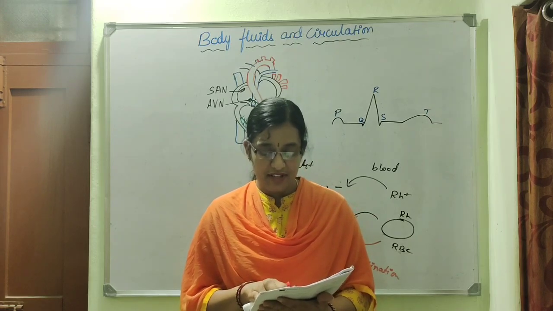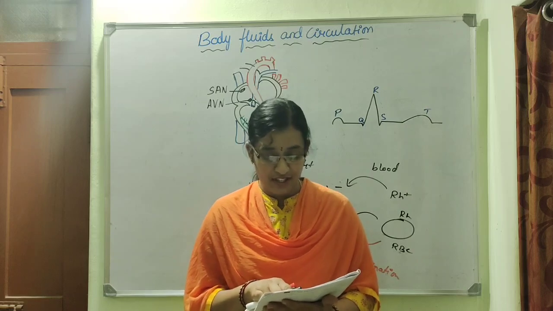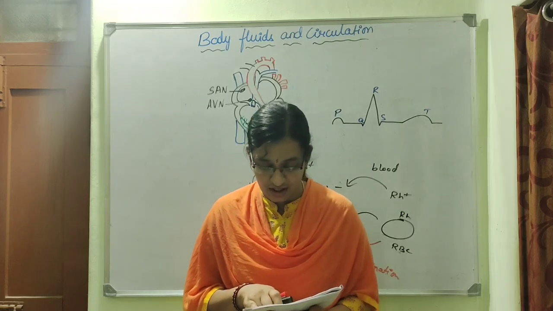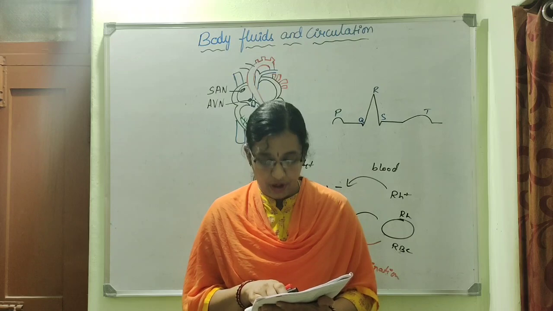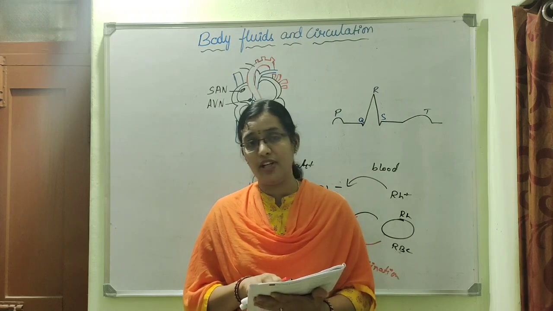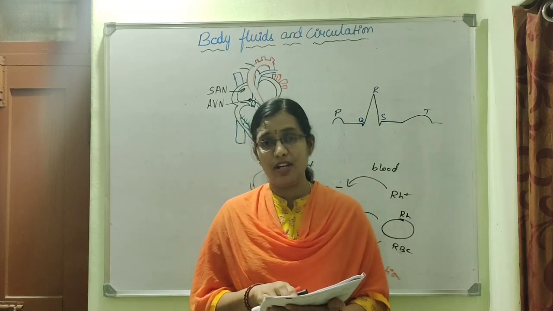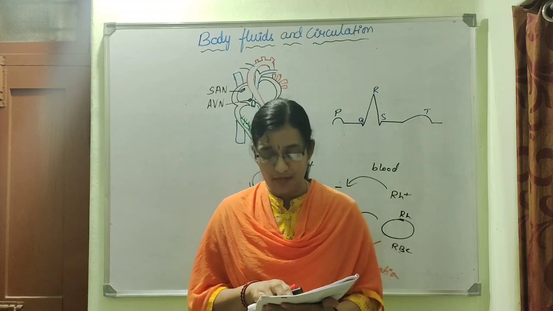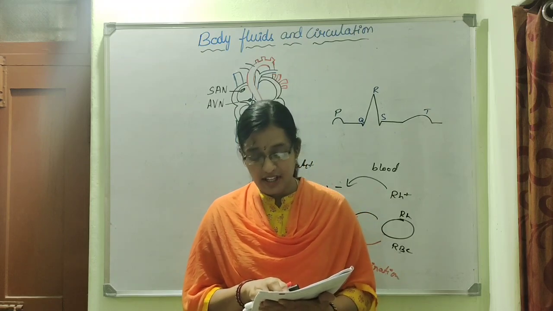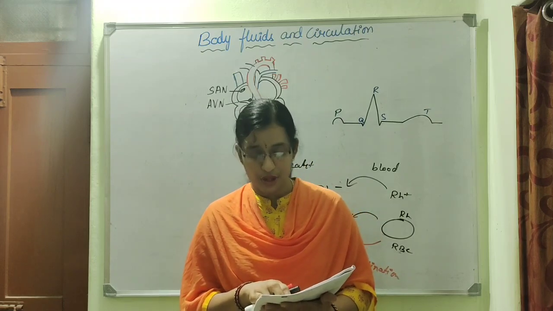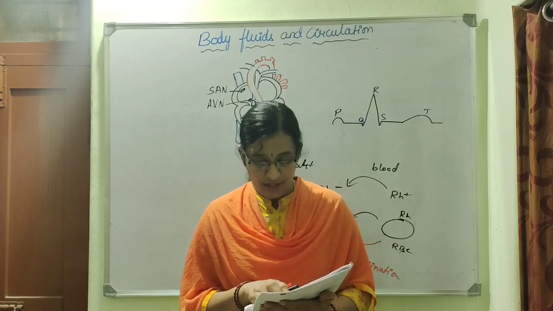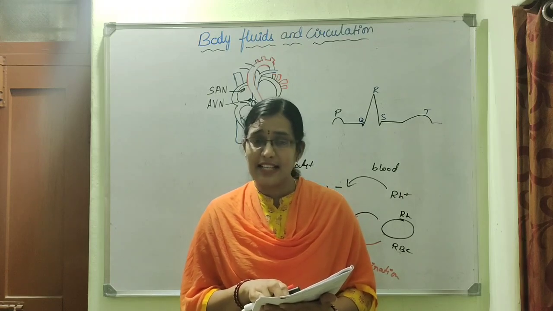In these events, first thromboplastin formation occurs, and then it is followed by the conversion of prothrombin into thrombin. See, prothrombin is an inactive form, and it gets converted into its active form called thrombin. Once thrombin is formed, it acts as an enzyme now.